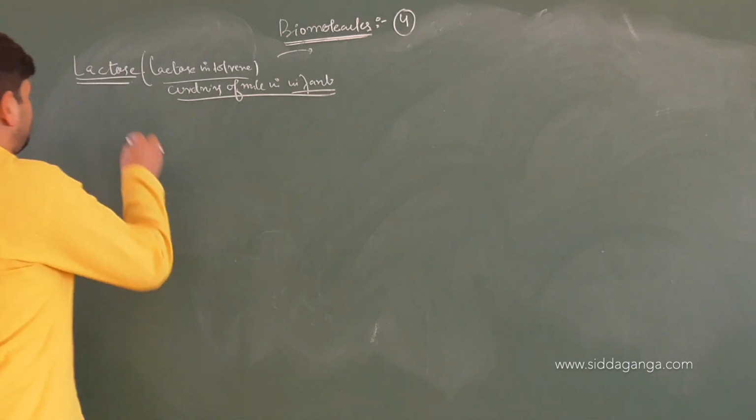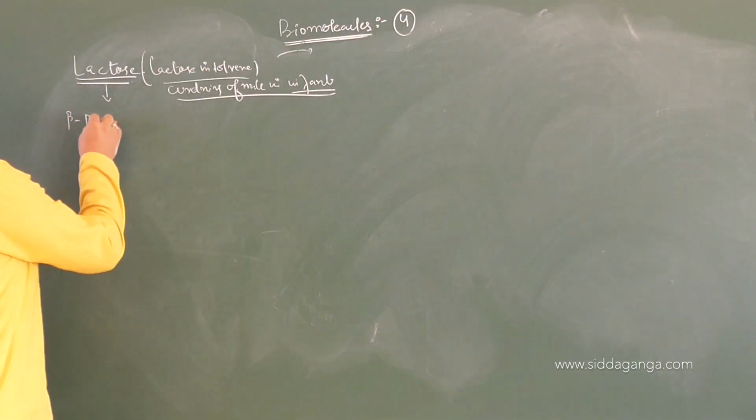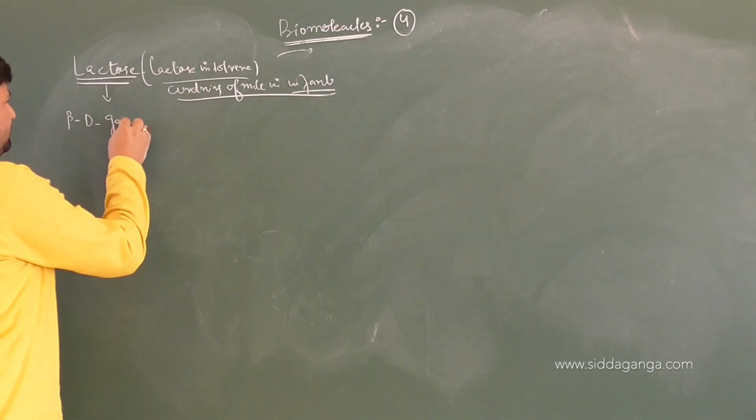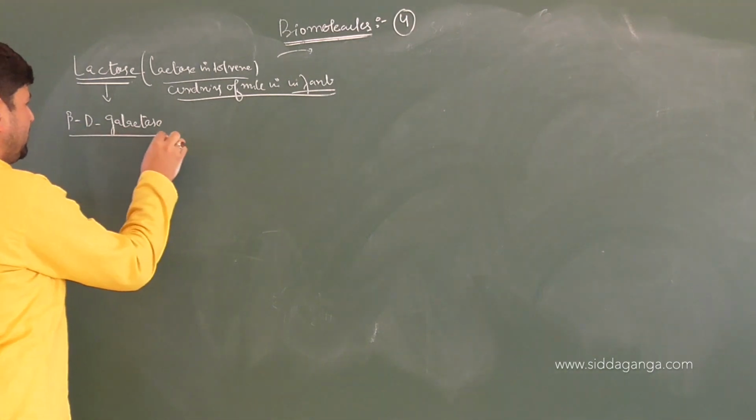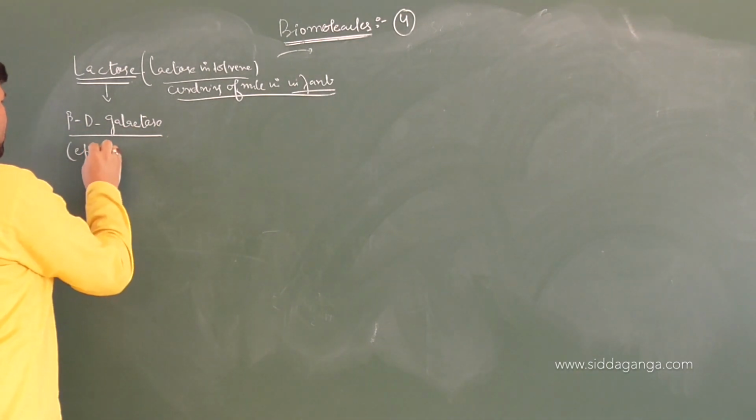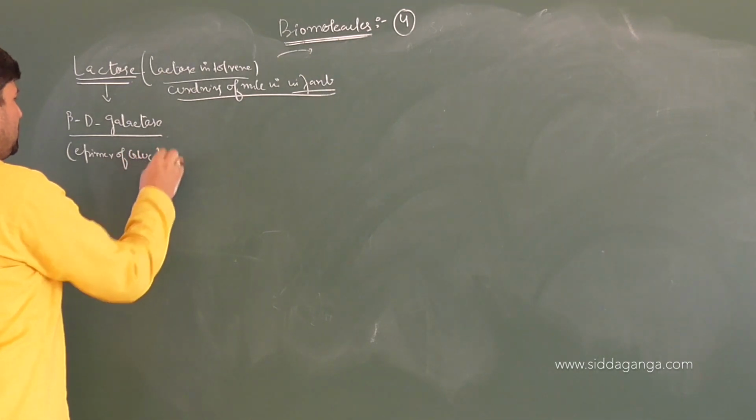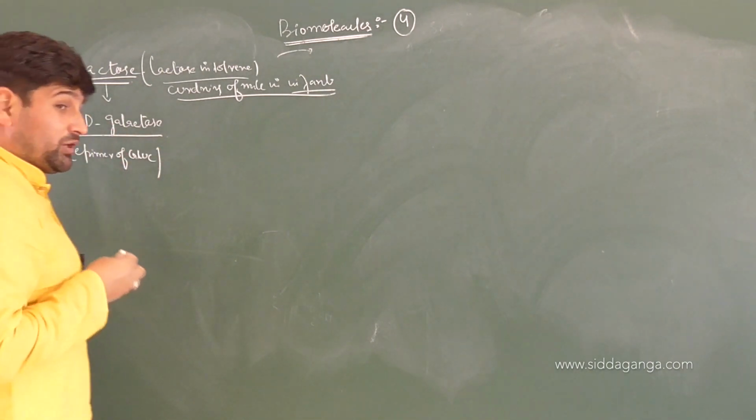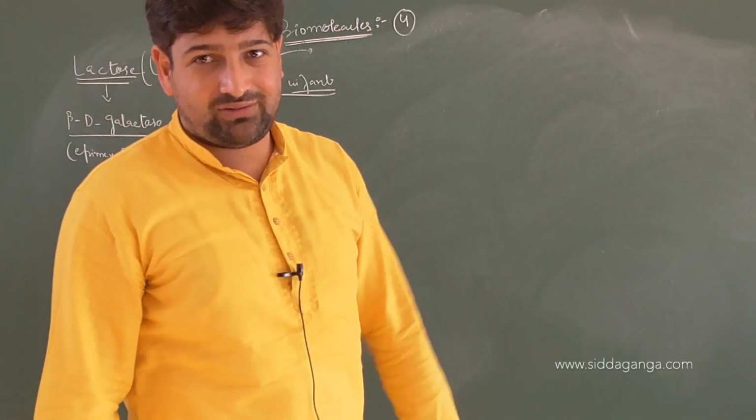Now what is lactose made up of, children? Lactose is made up of beta D galactose. Keep it in mind, this is an epimer of glucose. Galactose is an epimer of glucose. Yes, along which carbon? Along carbon number 4.